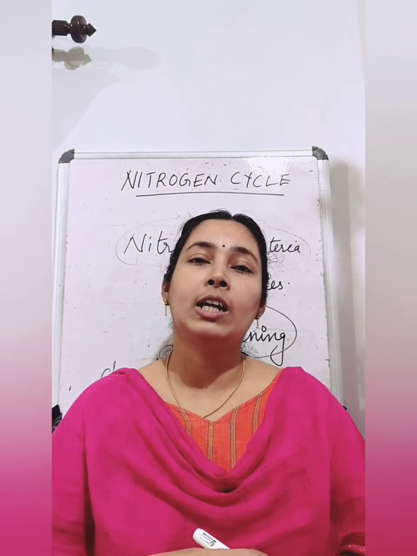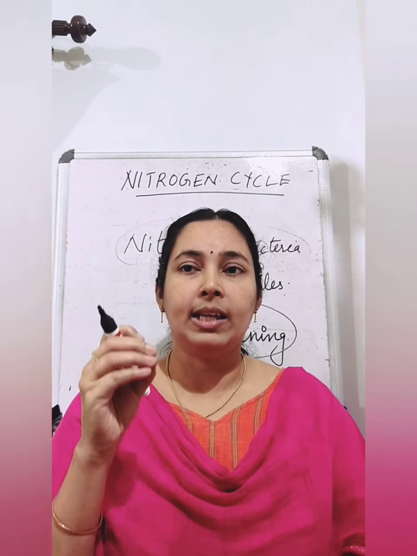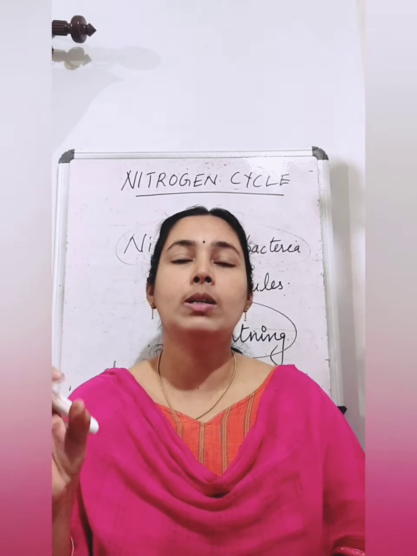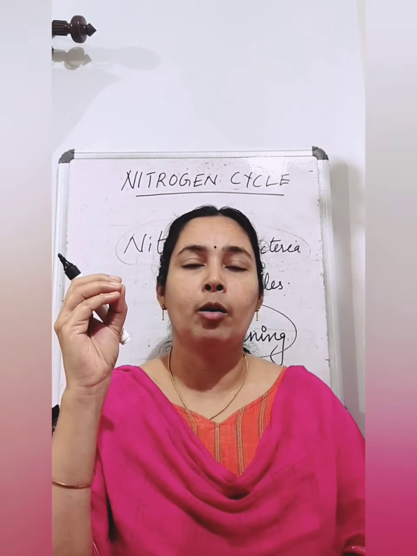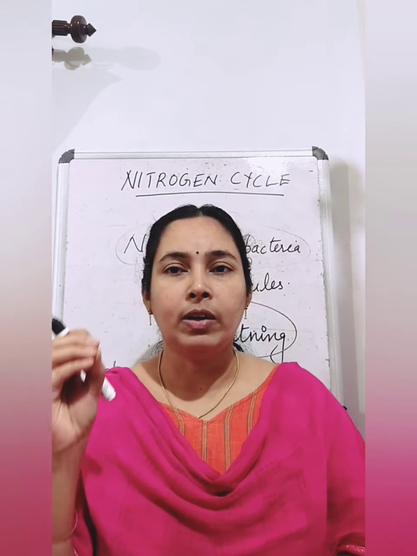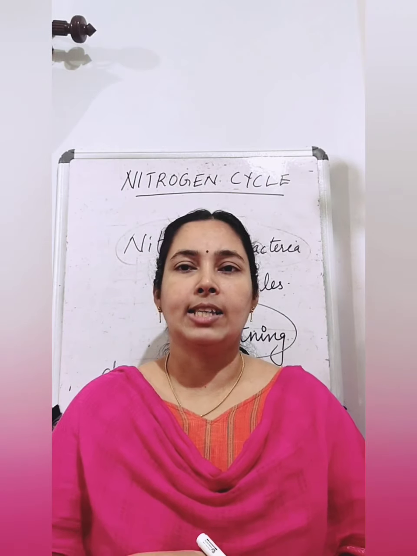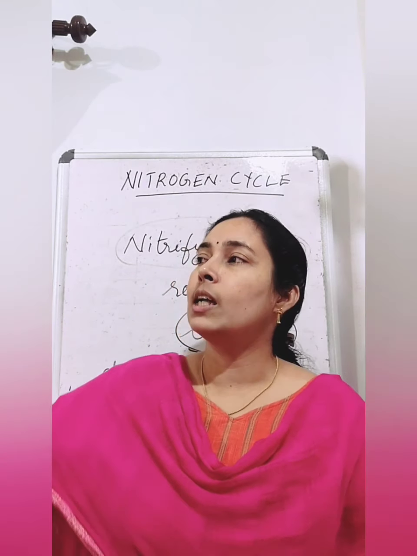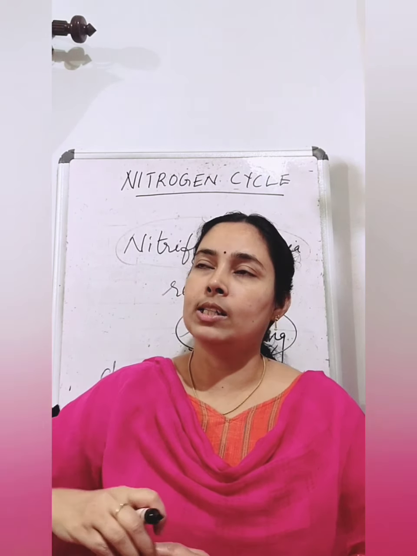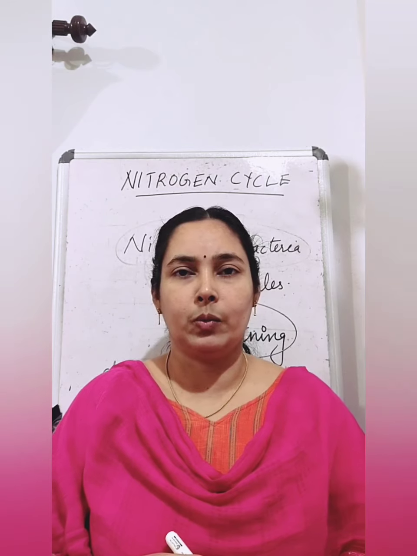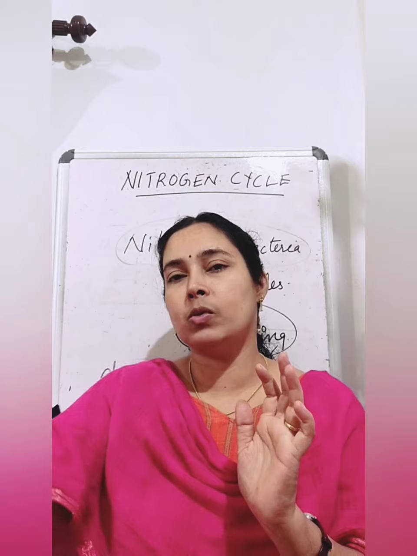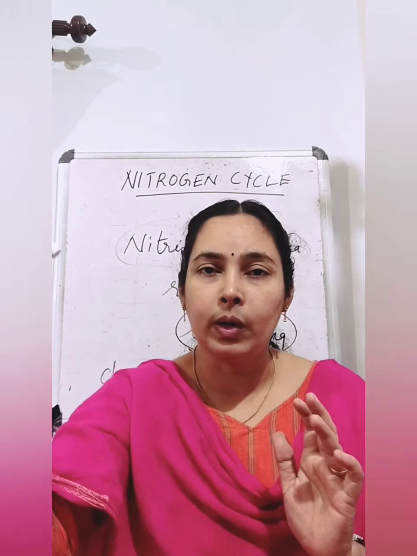So what is the function of denitrifying bacteria? Denitrifying bacteria convert some part of the nitrogenous compounds present in the body of dead plants and animals into nitrogen gas. So what happens to the nitrogen gas? Nitrogen gas will go into the atmosphere again. Okay, so nitrogen gas goes back into the atmosphere also. Is it clear? So now it is a cycle. It is going into the atmosphere, coming back from the atmosphere, again going.